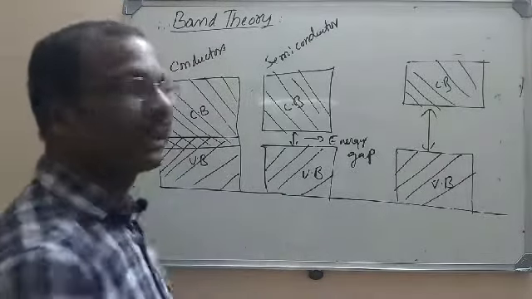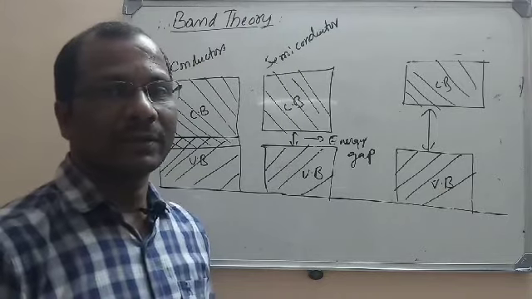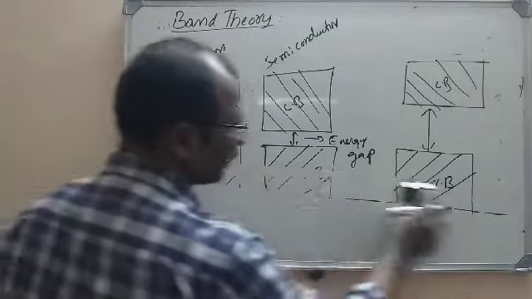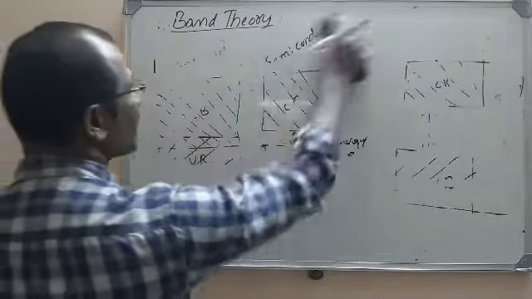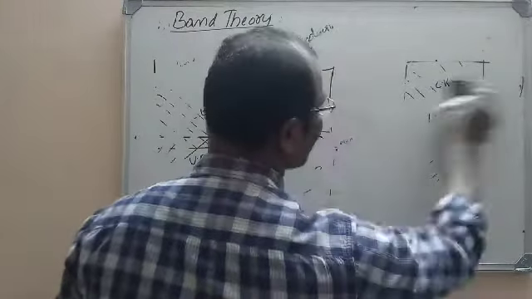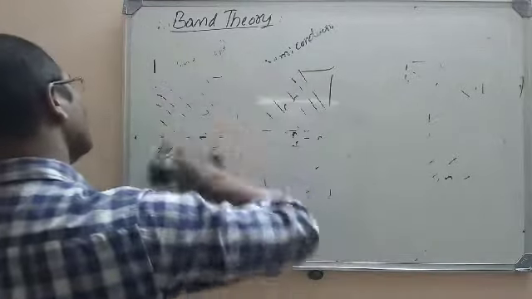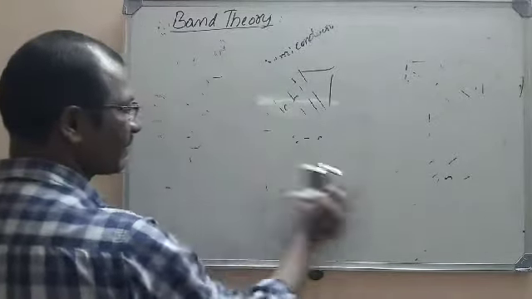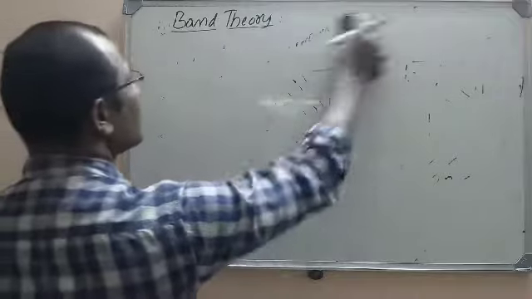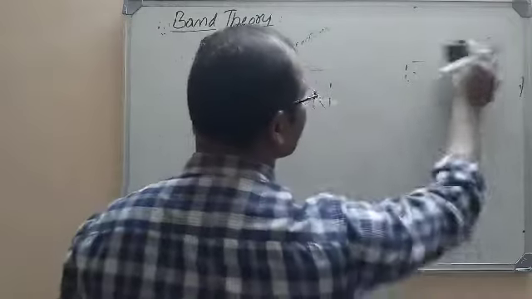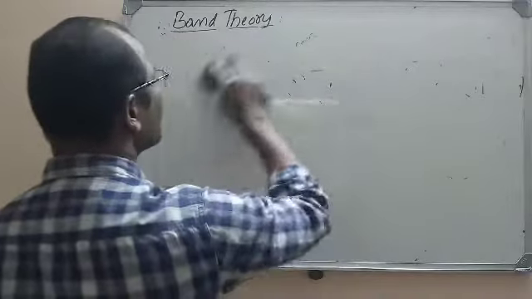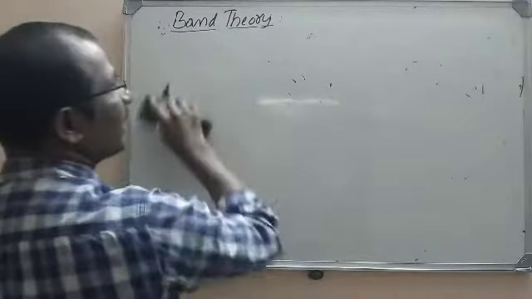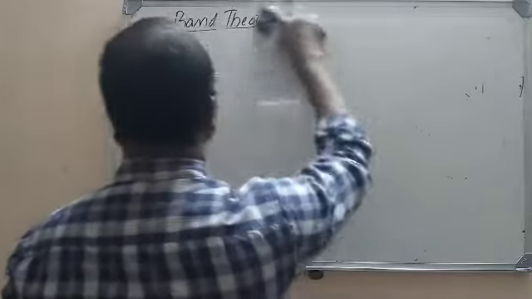So this is all about the band theory of materials. According to band theory, each substance consists of molecular orbitals. Each molecular orbital represents one line here, one energy level. When we join these energy levels, they form bands. If these energy levels are formed by partially filled or completely filled bonding molecular orbitals, they give a valency band, and a conduction band is formed with empty energy levels.